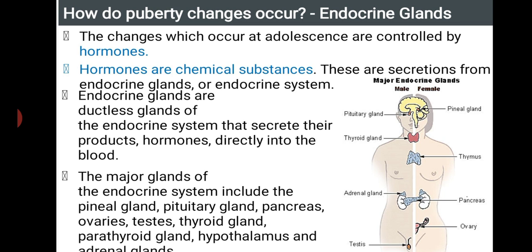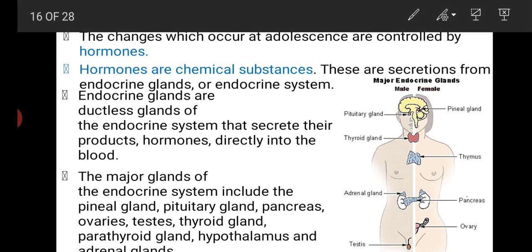So hormones are not just a fluid or any other thing. They are nothing but chemical substances, proteins along with nutrients, that's all. So these play an important role. The major glands of the endocrine system are: pineal gland, pituitary gland, pancreas, ovaries, testes, thyroid gland, parathyroid gland, hypothalamus, and adrenal gland.